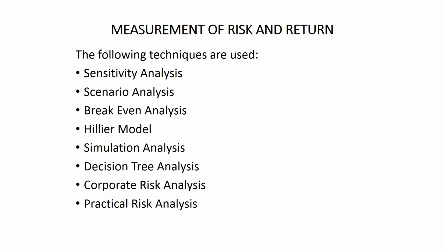So we have here the Hillier model. It is developed by F.S. Hillier. According to him, the risk associated with the project can be assessed through the standard deviation of expected cash flows. So here we should have expected cash flows, we have to calculate that, and we have to calculate the standard deviation of those cash flows. So here what happens is, when you take the deviations of cash flows from mean cash flows, you will get the difference, and through that you can calculate standard deviation, and based on that you can assess the risk or return what you are going to get in the future.